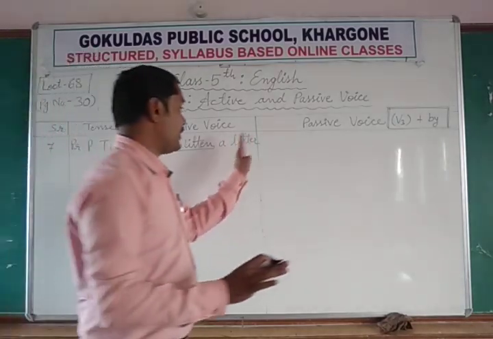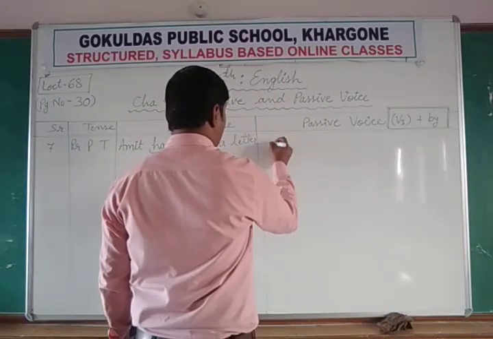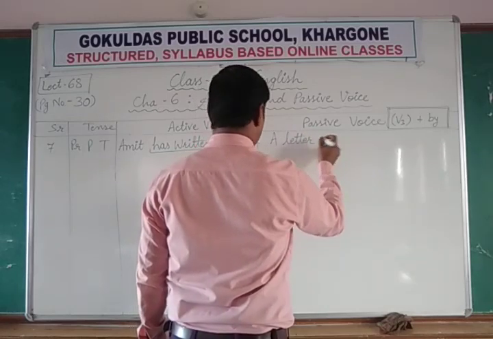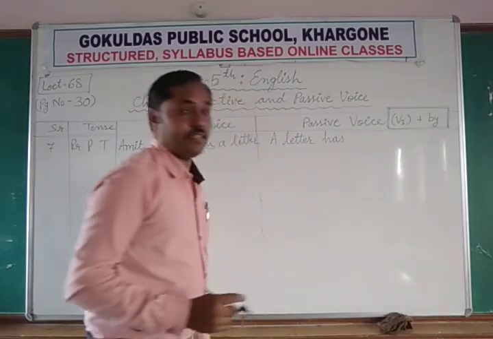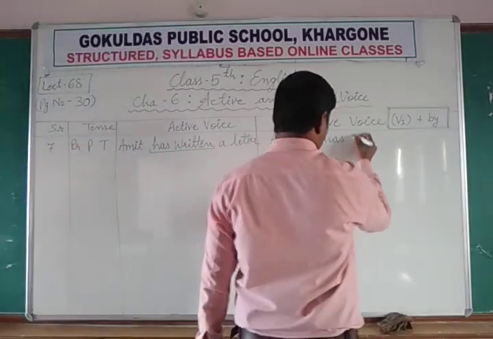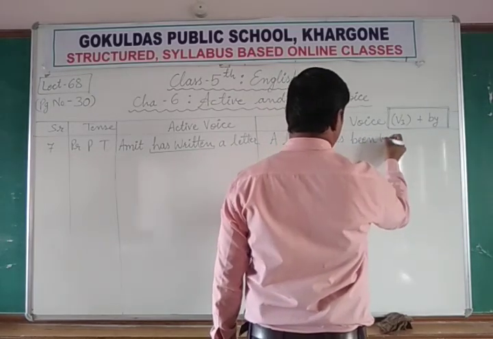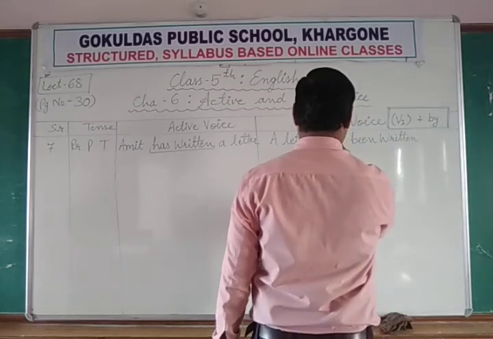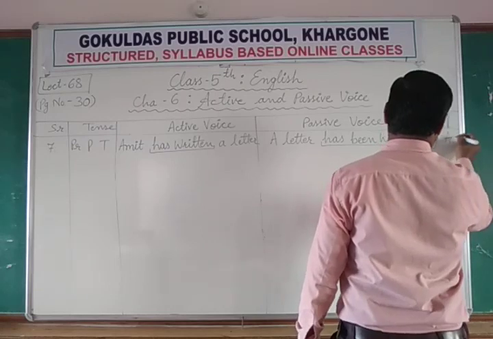Done. But if we show it in passive voice, a letter. Okay, a letter has, then the suitable form of be, that is been, past participle form, has been, then third form written, has been written by Amit.